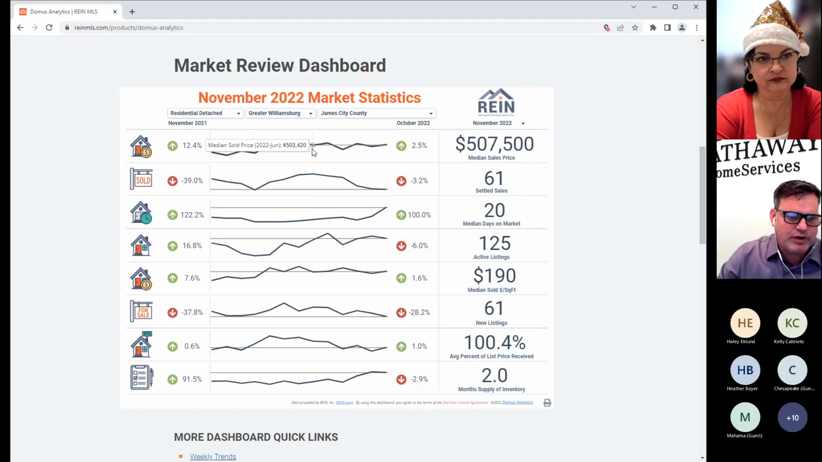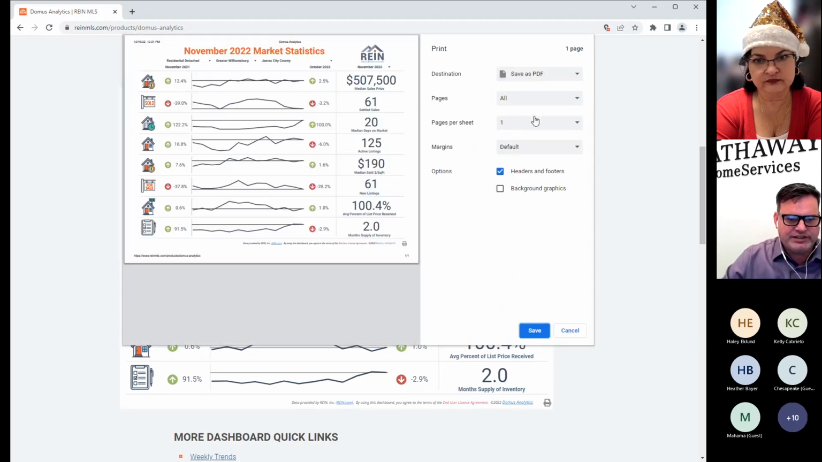Now you might say, Tim, that's great. How do I use it? Well, you come down here and you click on the little print icon and you're going to save it as a PDF, or you can print it as a piece of paper.